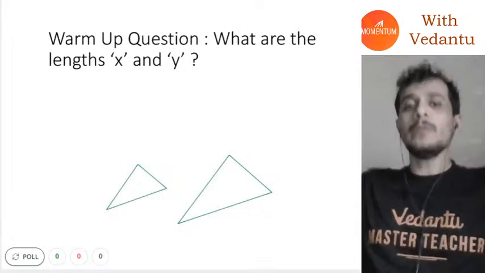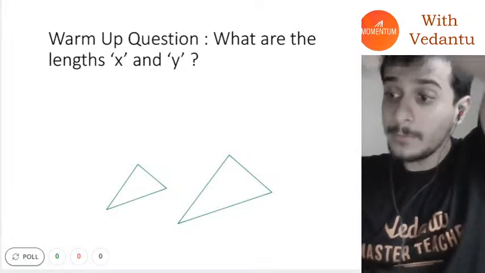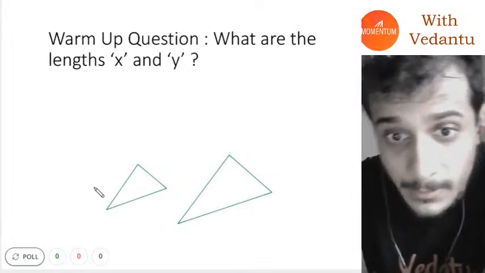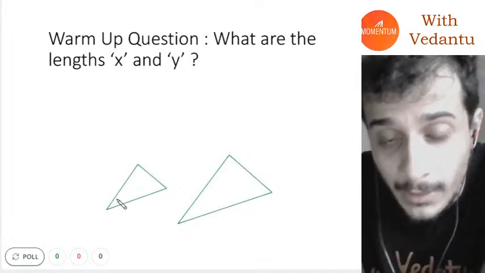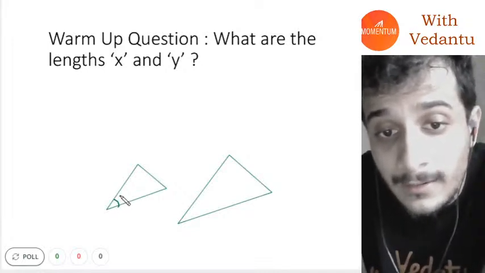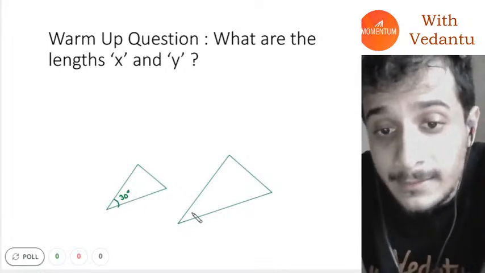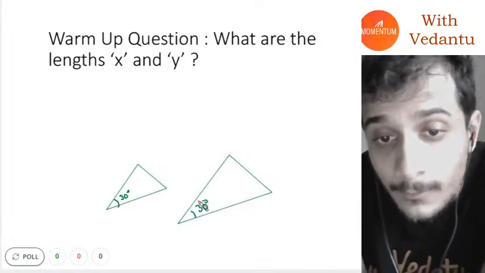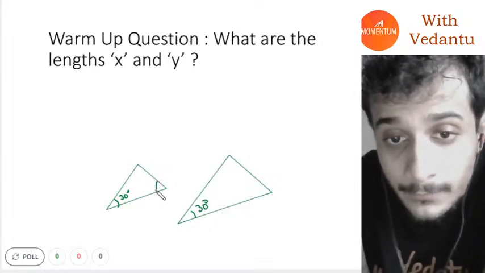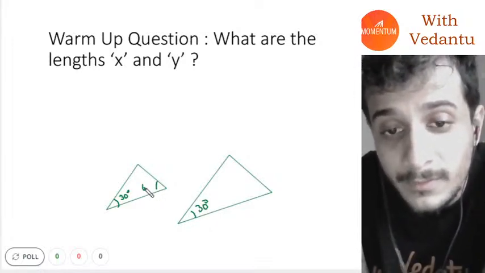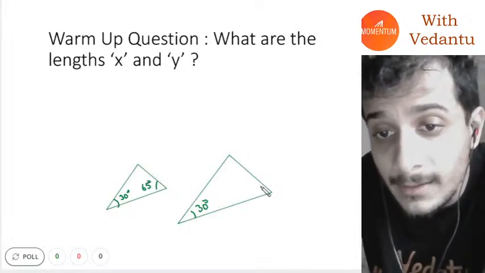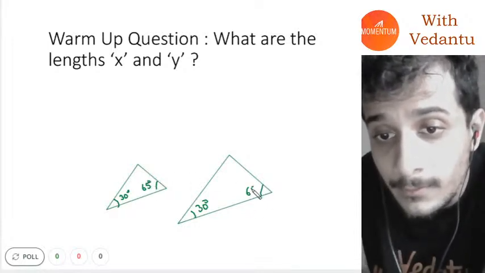Alright guys, now next question. This is a warm-up question. Everybody should know the answer, everybody should be able to give me the answer. So I have two triangles wherein this angle is 30 degree and this angle is also 30 degree. The second angle is, not 55, 65 degree, and the second angle here is also 65 degree.